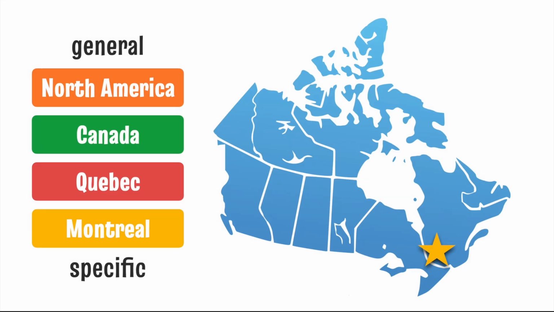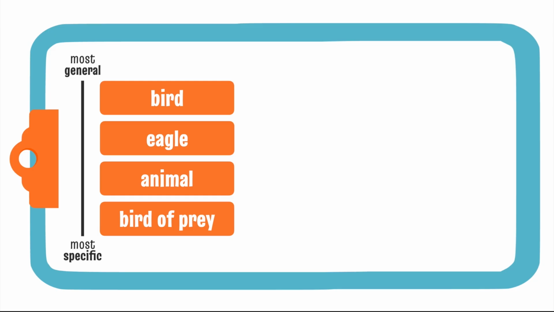Now that we've got that, let's practice ordering items from most general to most specific. Take a look at this list of words. Let's see if we can rearrange these words from most general to most specific. So we have bird, eagle, animal, bird of prey. Which of these do you think is the most general, or in other words, which is the largest category? I think it's animal. There are tons of different types of animals, right?